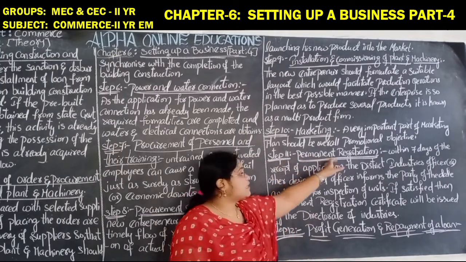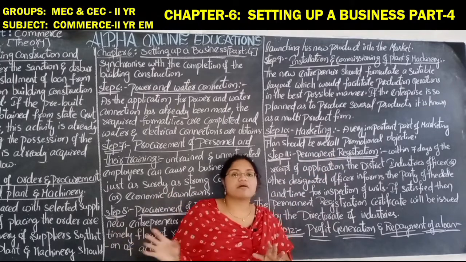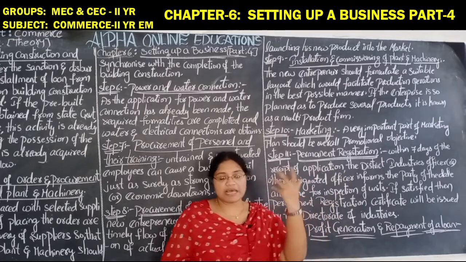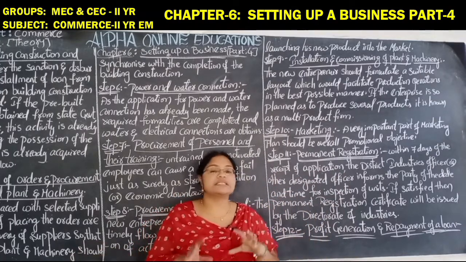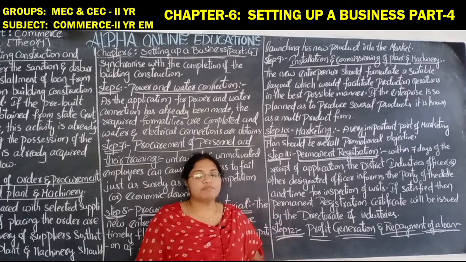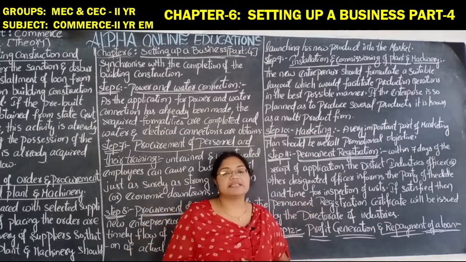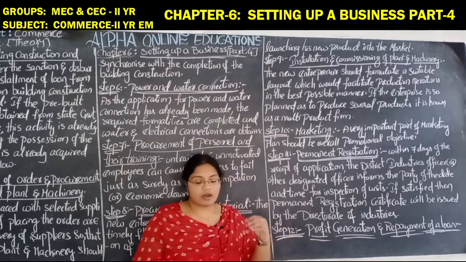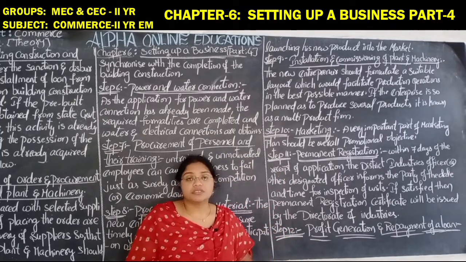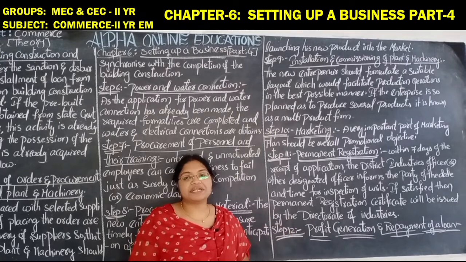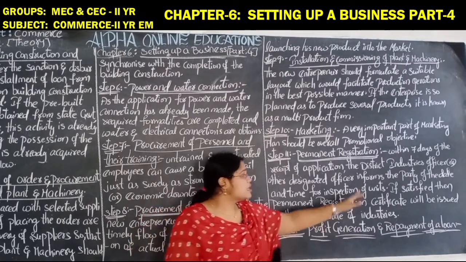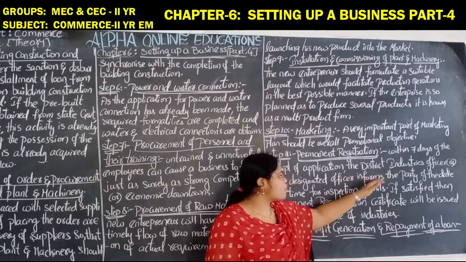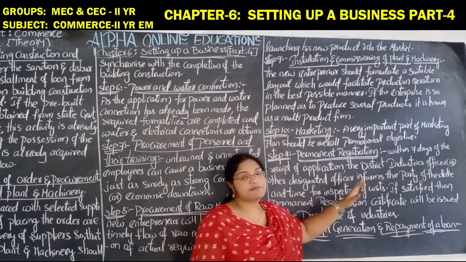Step 11, permanent registration. After completing all these things, within 7 days of the receipt of the application, once all the arrangements are done, the final stage is over, the product is ready and you are going to marketing, the district industries officer or another designated officer informs the party of the date and time for inspection of the units.